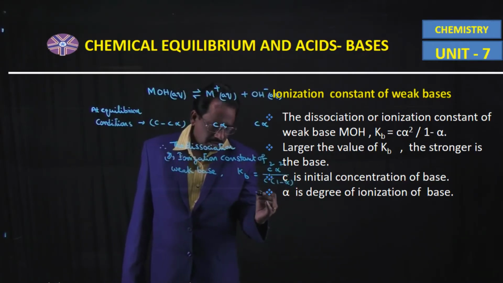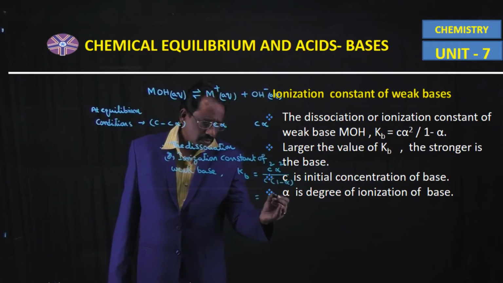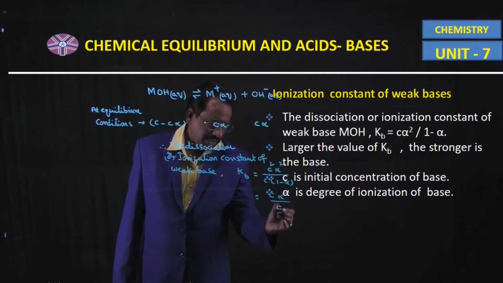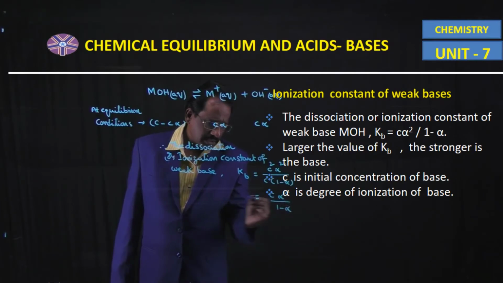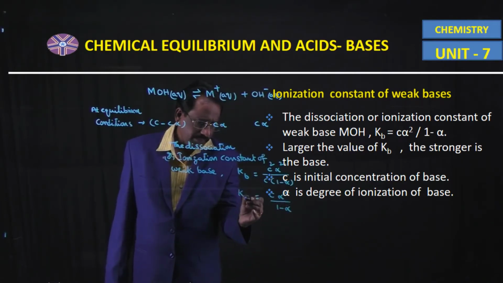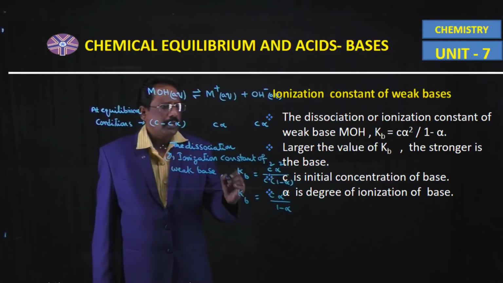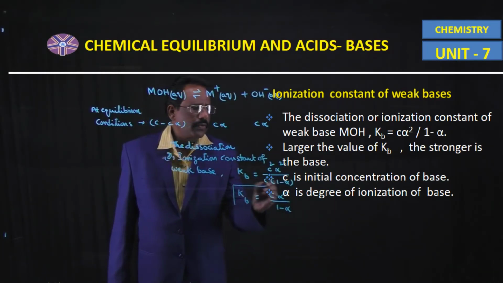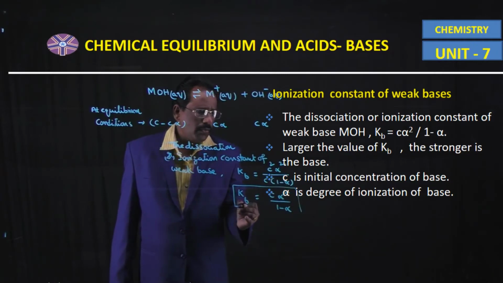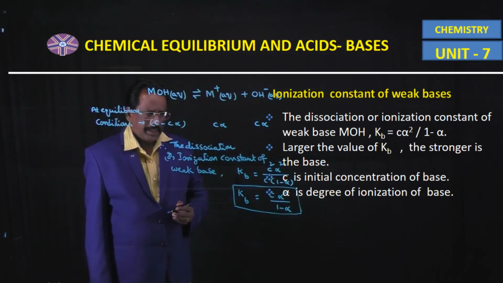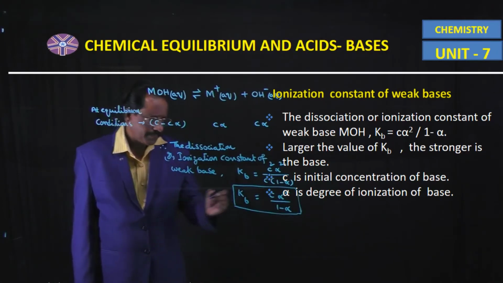So this is equal to C into alpha square divided by 1 minus alpha.